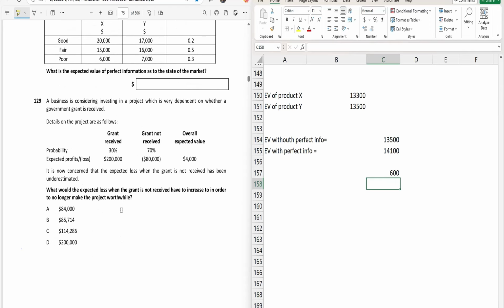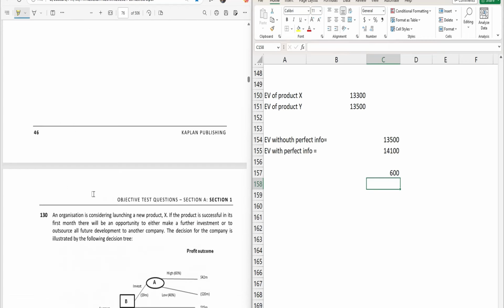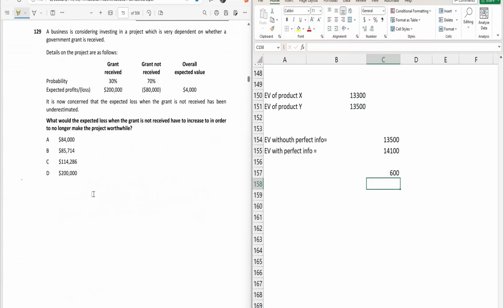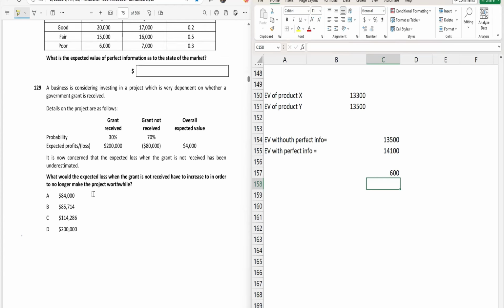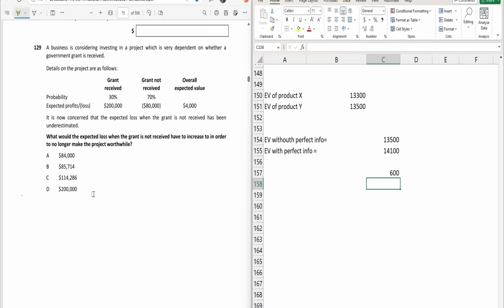Now question number 129, I will say give a try from your end because we already have solved 2 or 3 questions of the same kind. So just give a try from your end, and in case you didn't get it, do let me know. I will try my best to solve it. Okay.